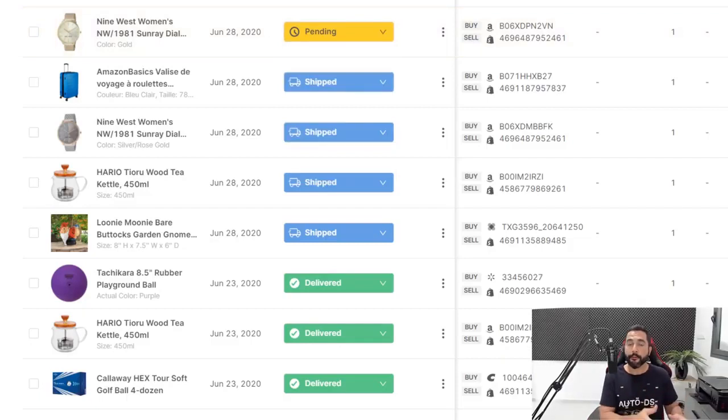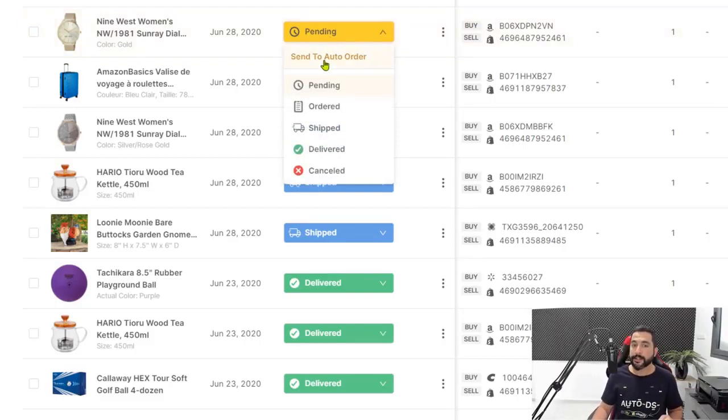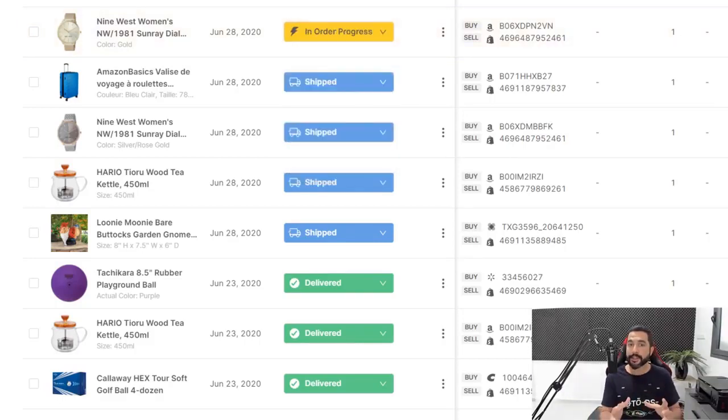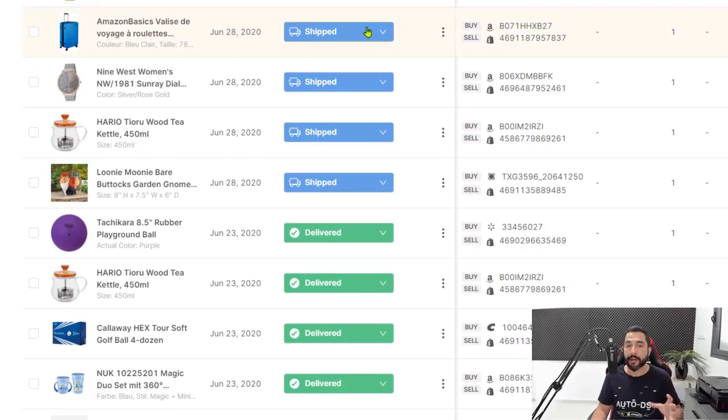But if you did enable the fulfilled by AutoDS service, but not automatic orders, which means do not process the order as soon as it comes in, the orders will start in the pending process, as you can see over here, and you will have to click on it and send it to auto order. Now, as you can see, it switched to in order progress, which is what you will get if you would have had the automatic orders enabled and not just the fulfilled by AutoDS. And as you can see, once the product ships out, it turns to shipped, and once it gets to the customer's address, it will switch to delivered.